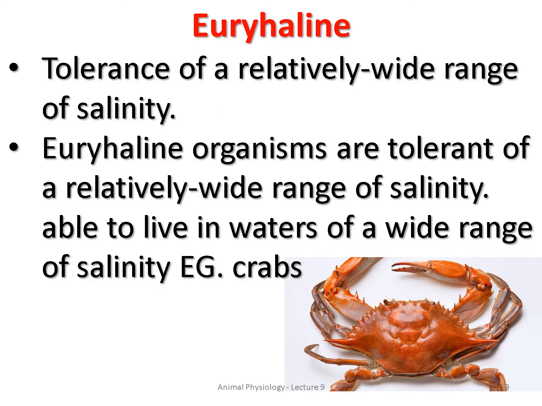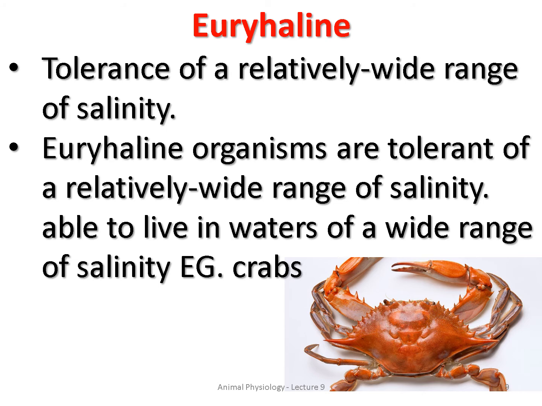Here's an example for the euryhaline organisms. Tolerance of a relatively wide range of salinity. That means if the salinity is high, they can also tolerate it. For example, crabs can live in any salinity of water. They can tolerate a wide range of salinity. They are able to live in waters of a wide range of salinity.